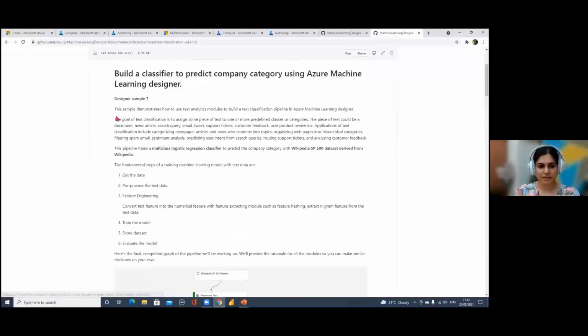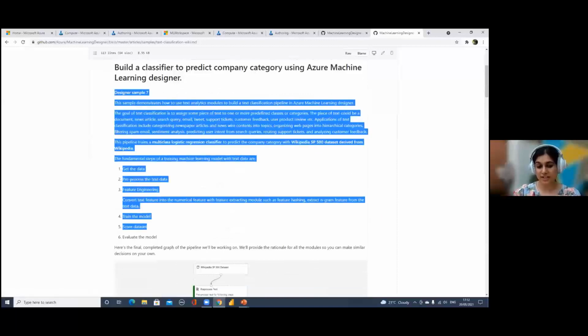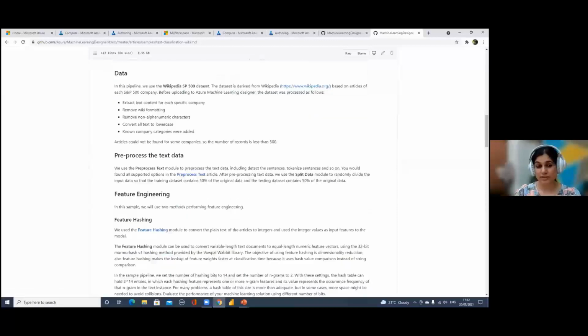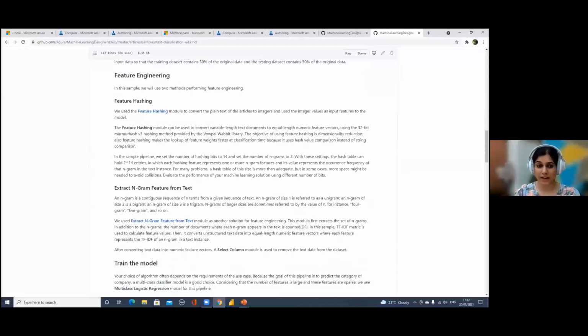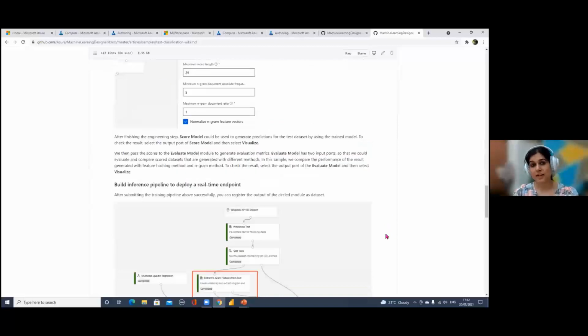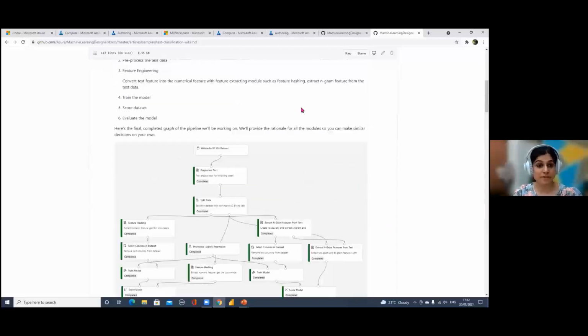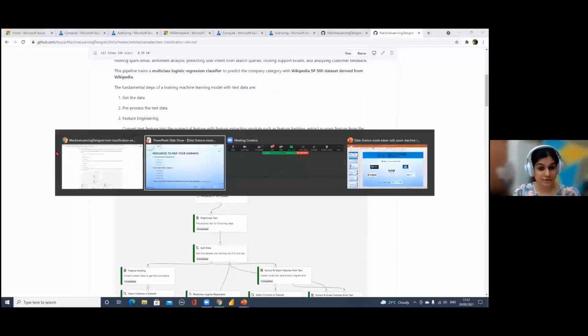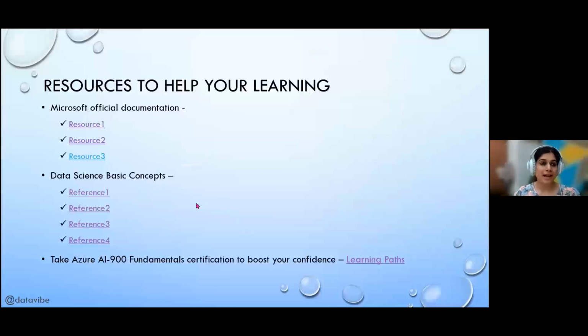And they have given quite a good explanation here, like what these models do, how and why they have been chosen, and what steps they are using and why. So this Git repository is really interesting to refer to if you're a beginner. And if there are people who want to learn some data science concepts, basic concepts which are enough for you to get started with Azure Machine Learning Studio, then I have included 4 resources here.